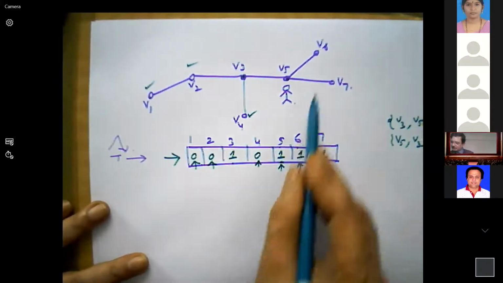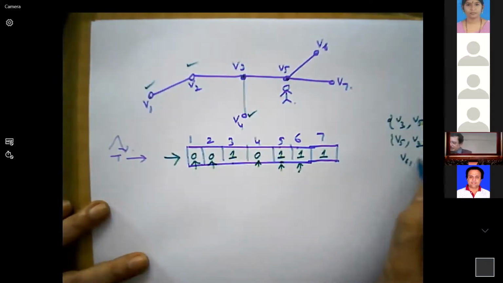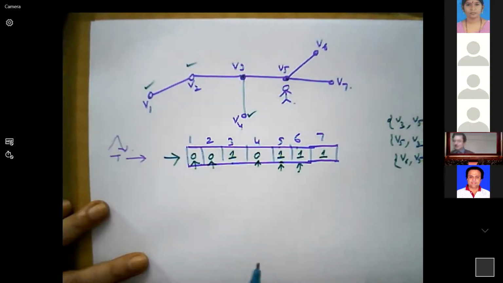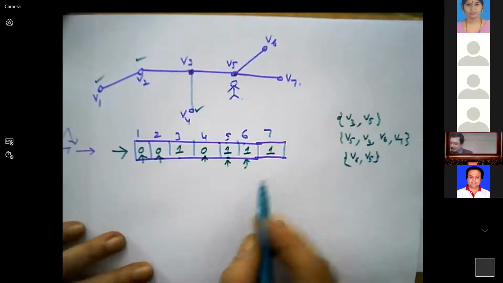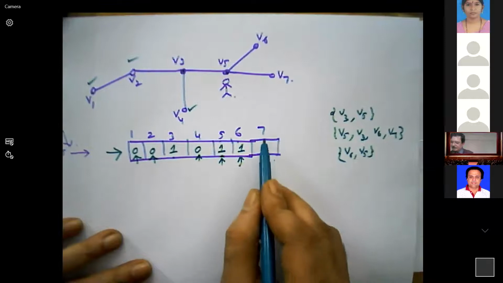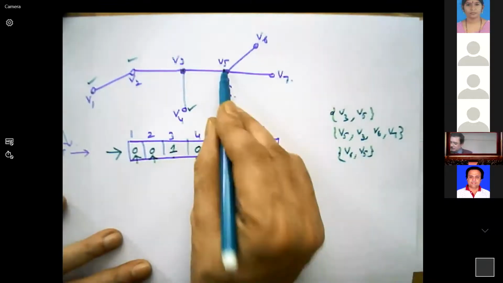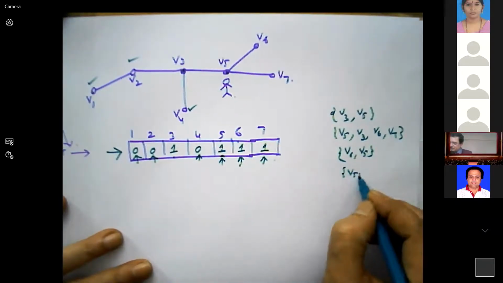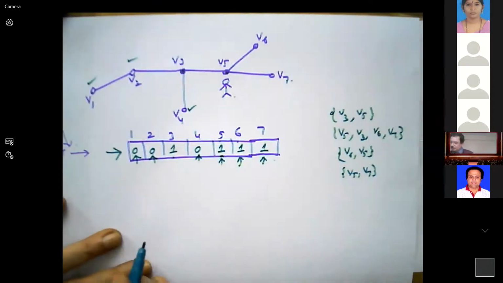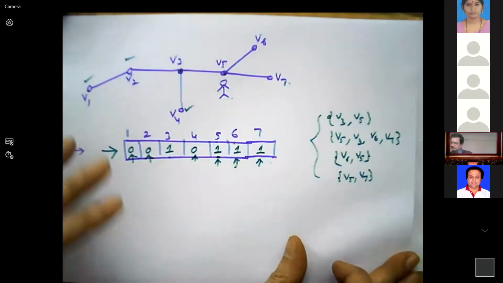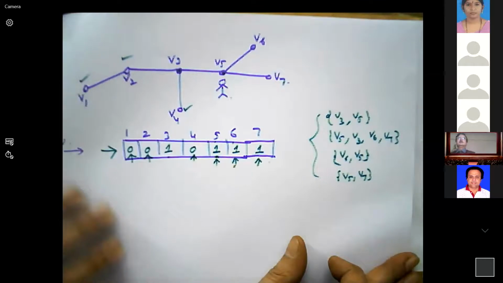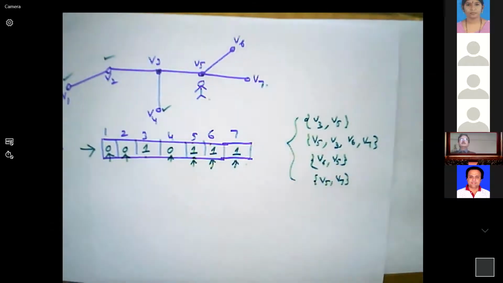That means neighborhood of 6 is V6 and V5. Next, 7 indicates attacker is in the neighborhood of 7. Neighborhood of 7 are V7 and V5. Now, the intersection of all these will give you the location where the intruder is present.